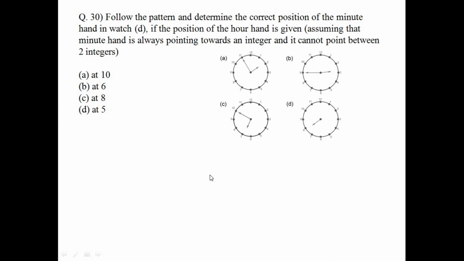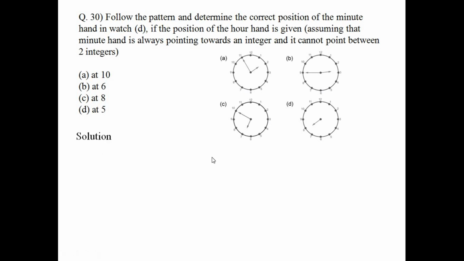Question number 30. Follow the pattern and determine the correct position of the minute hand in watch D. The position of the hour hand is given. Okay, and also there is a written statement here that assuming that the minute hand is always pointing towards an integer, it cannot point between two integers. Okay, so you have to find out the position of the minute hand of figure D based on the three other figures A, B and C.